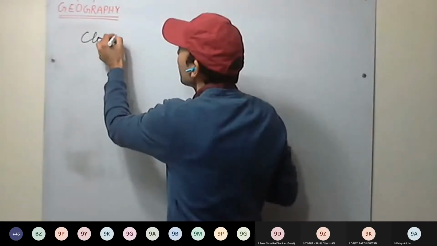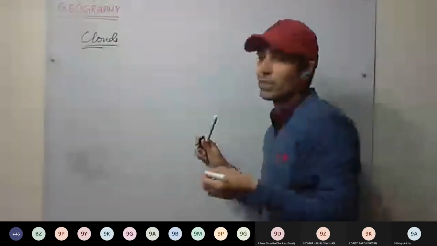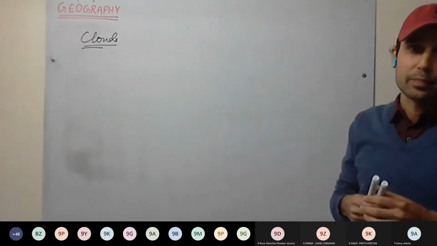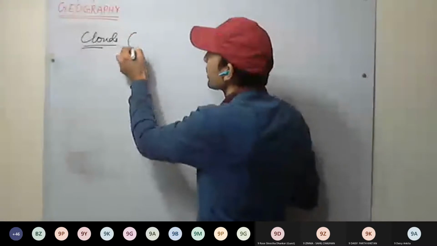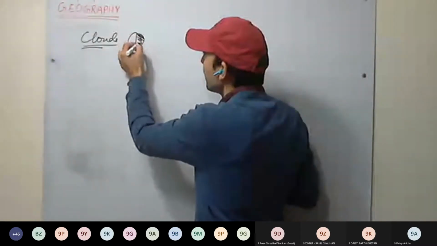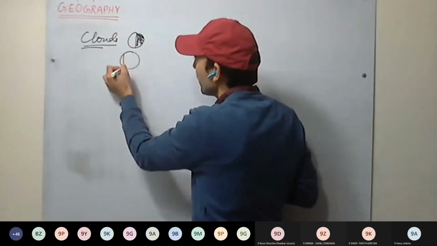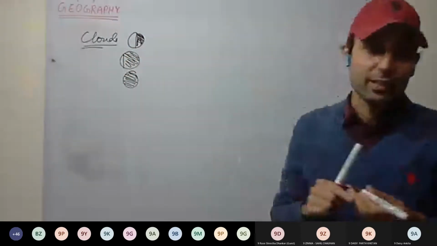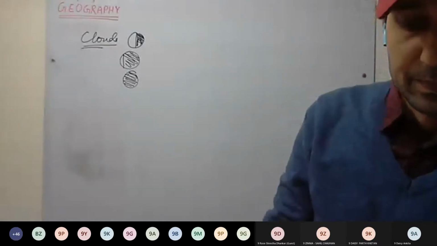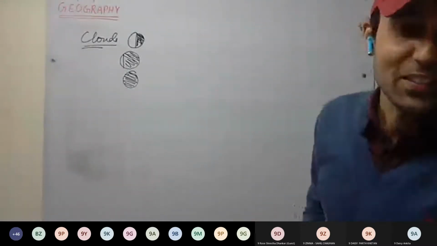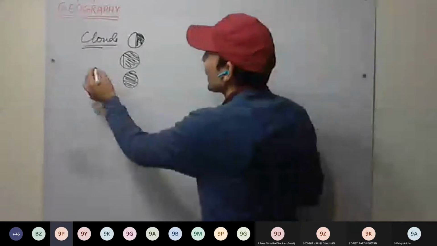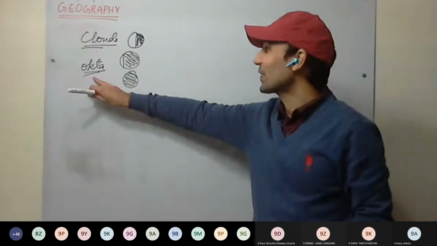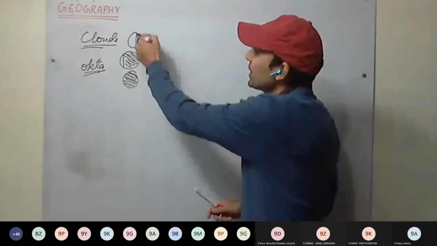Can anyone tell what is the unit in which we measure the clouds? This is not in the book. The unit in which clouds are measured. Or you have seen something like this. Sir, octa. No, sir. Sir, OKTA. Okay, dear. Searched on net. Yes or no? Okta, that is, this circle represents 8.